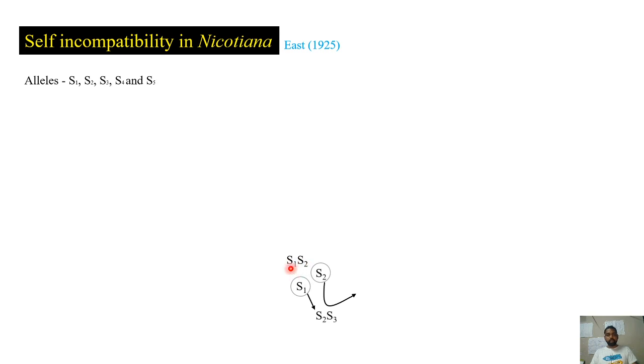If the pollen grain is of S2, S3 type, definitely both pollen grains will not be allowed to germinate. So you can understand here why I am writing only one allele in the pollen grain. Pollen grain is actually haploid, so it can have only one allele. That's why either S1 or S2 will be present in the pollen grains. So here S2 is not allowed to germinate because already this gynoecium is S2 type.